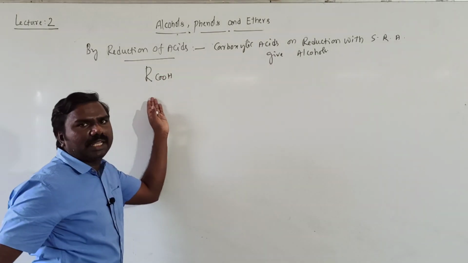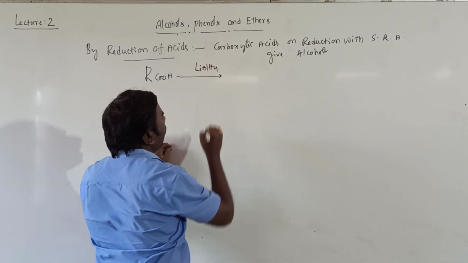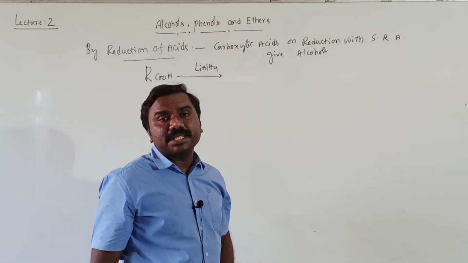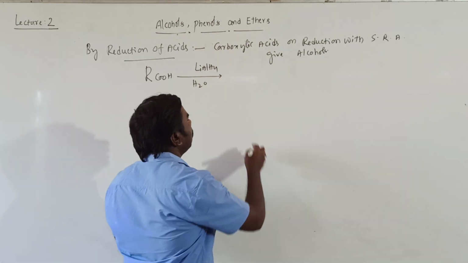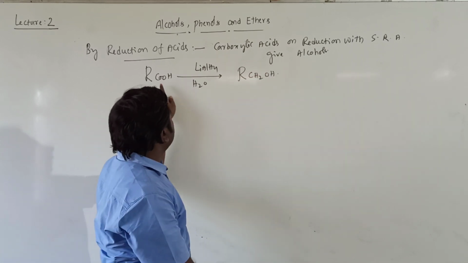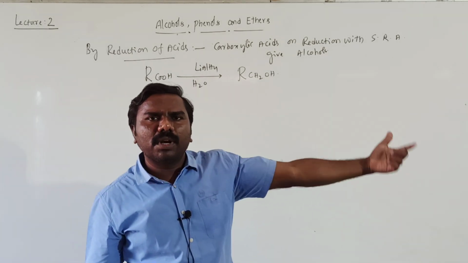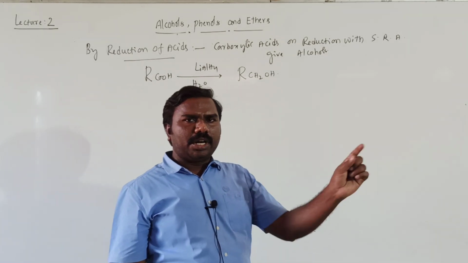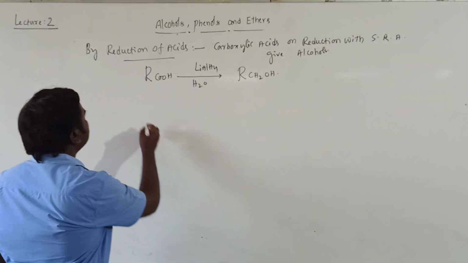RCOOH, the carboxylic acid, treated with a strong and costly reducing agent LiAlH4, followed by hydrolysis, gives rise to RCH2OH. Actually, two oxygens are there, one oxygen is removed and two hydrogens are added. Removal of oxygen is reduction, addition of hydrogen is also reduction. Getting all of it?